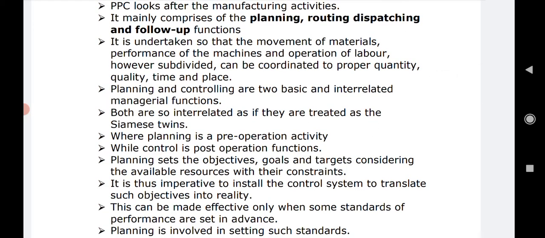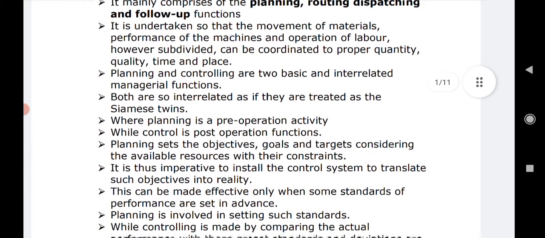Why is it undertaken? To produce something it takes many efforts. There may be many types of materials, the movement of material is required, and you have to check the performance of machines every now and then. The operations of the labor are to be checked, and how they are to be allocated work is to be seen.